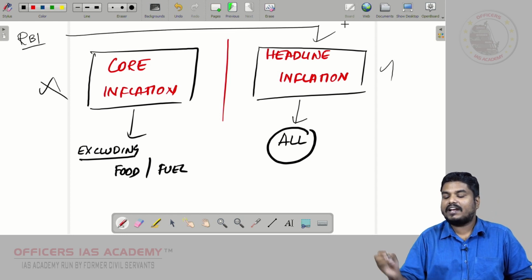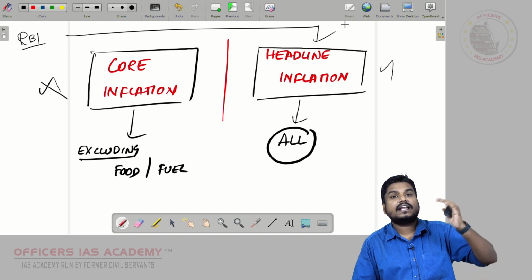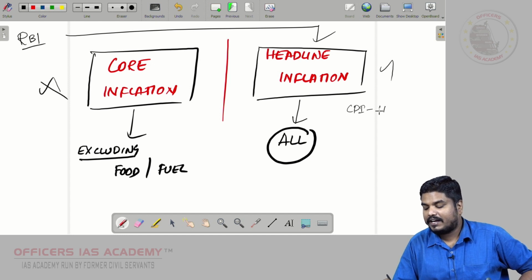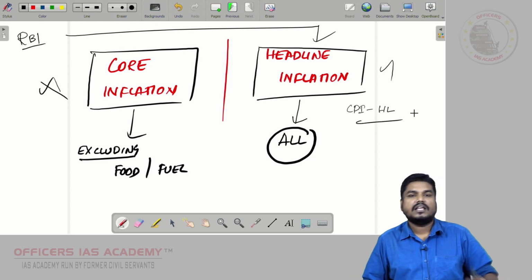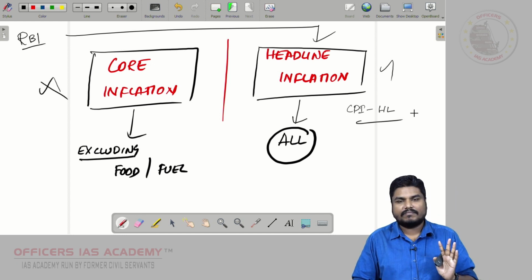RBI will target headline inflation. Remember, RBI targets headline inflation, particularly it targets CPI, Consumer Price Index, headline inflation. That you have to keep in mind.